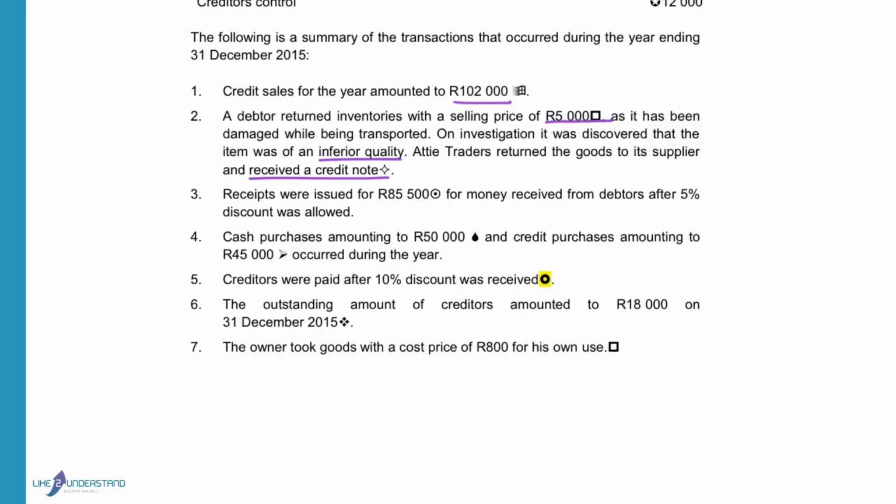Then you will do an additional entry to return the goods to the creditor and show that the business owes less money to the creditor. Remember, when the goods are returned to the creditor, you have to calculate the cost price of the goods because you will receive the money back at cost price from the supplier.